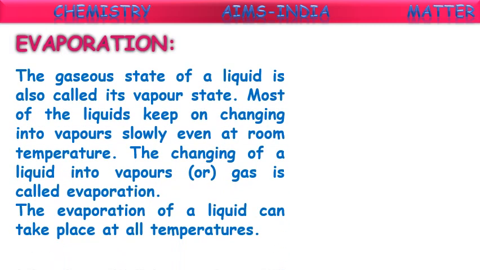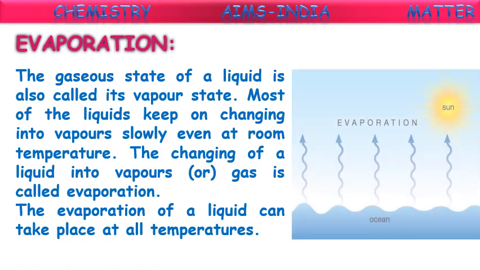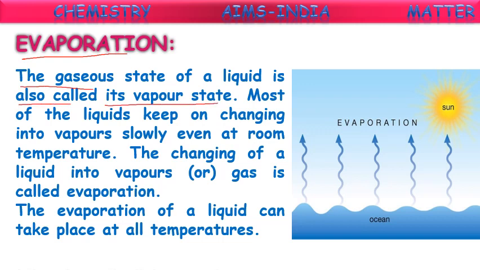Coming to the next one, which is called evaporation. What is meant by evaporation? See, the gaseous state of a liquid is also called its vapor state. The previous one, solid to liquid, is melting, right? So we learned about melting and melting point, isn't it? Now, when a liquid converts into gas, this process is called vaporization, also called evaporation.